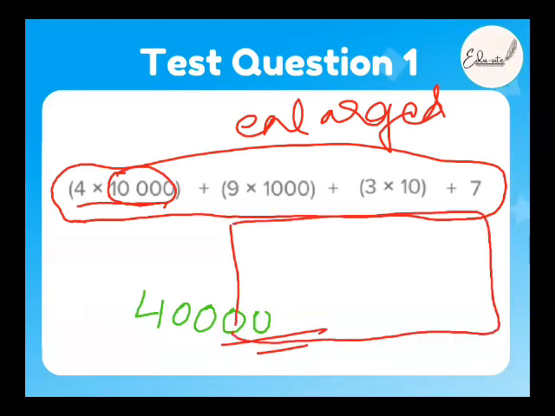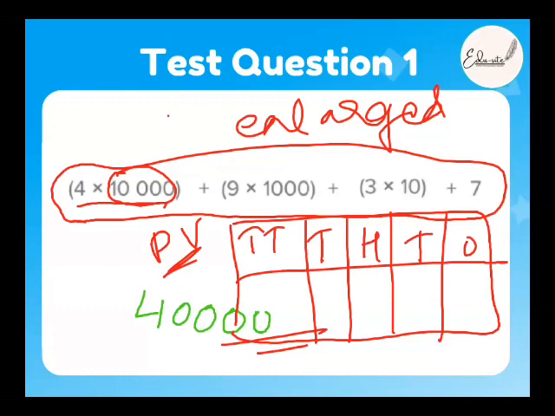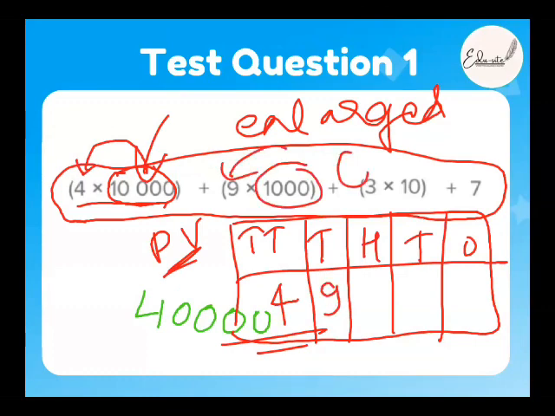drew a place value table, right? Yes. First, what we have written on the place value table: 10,000, then the 1,000, then the 100, then tens, and then ones, right? Ones. Now this is 10,000. What comes in the 10,000 place is 4. 4. Very good. What comes in the 1,000 place is 9. Yes. What comes in the 100 place is not given, so 0 goes to the 100's place, right? Yeah. Now, what is in the 10's place is 3, and then ones is 7. 7. Yes, this is the answer.